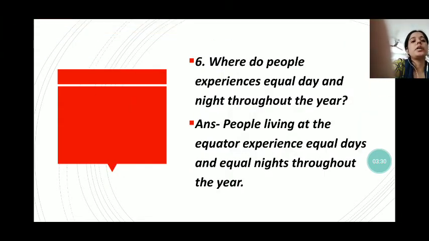Next question is, where do people experience equal day and night throughout the year? So people living at the equator experience equal day and equal night throughout the year. Because according to the equinox, the rays of the sun fall vertically over the equator. That's why they have equal days and equal nights.